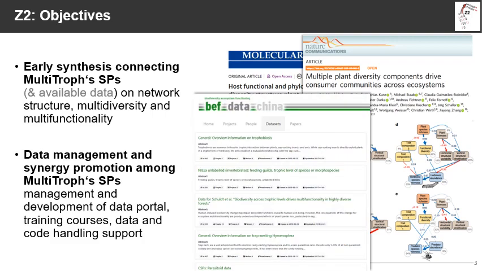And second, to ensure proper management and handling of the data that will be generated in Multitrof, and to enable proper use of the available data from our BEF data portal, which already holds more than 600 data sets so far.